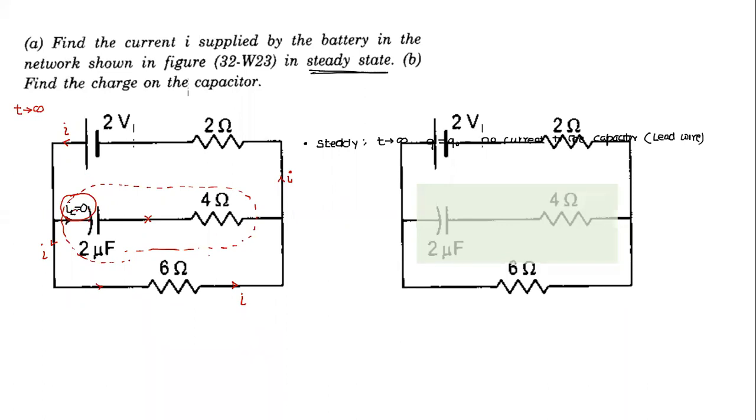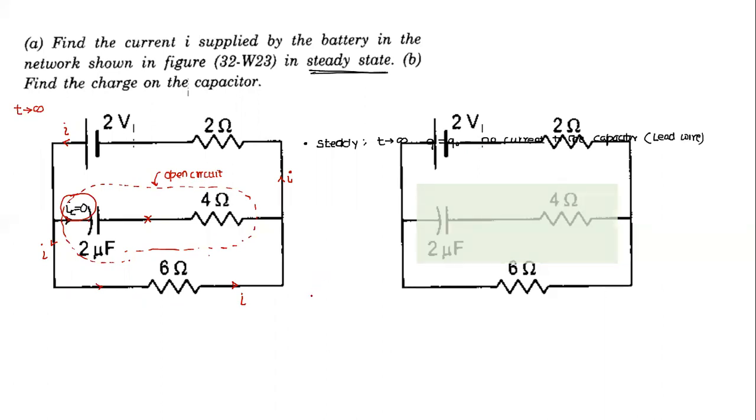So this one, I_C, has become zero. This part will have zero current. If this has zero current, the branch containing the capacitor will have no current flowing. So as far as current flow is concerned, that branch can be removed. Sometimes we use the word, we can treat the branch as open. That branch is like an open circuit. So when it reaches steady state, the branch containing the capacitor will have no current flowing, and this becomes the circuit. Now it is easy to find current.